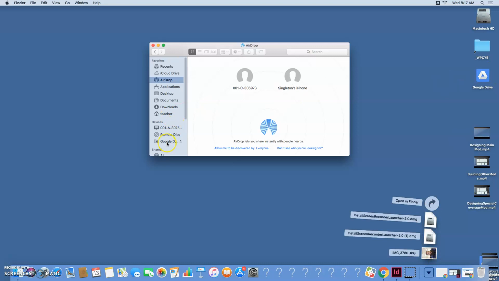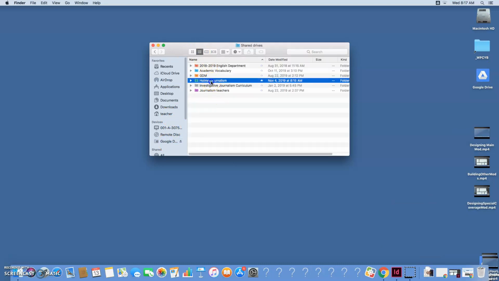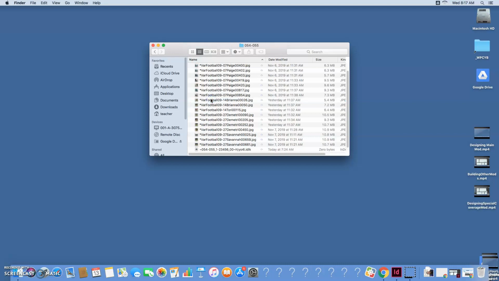And then I'm actually going to navigate from here to my shared drive, Holmes Journalism, yearbook pages, and I'm going to go into those pages that I'm working on, which was 54 and 55, I believe. And let's see what we got here, which this may not be varsity football, actually.